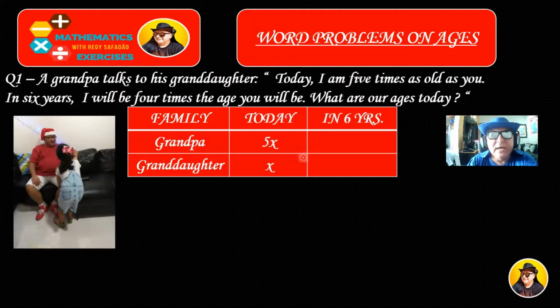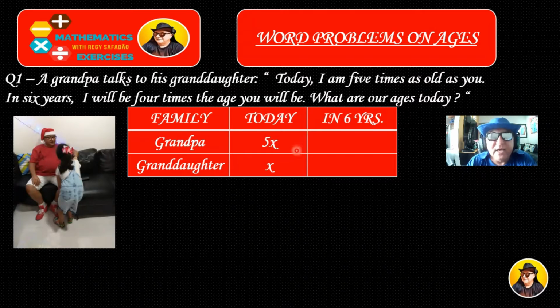It means that the granddaughter is x, so let it be. So granddaughter is x. If the grandpa is 5 times as old as the granddaughter, he is 5 times x. That is today. Now let's check how it's going to be in 6 years.